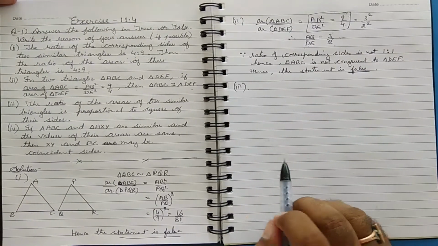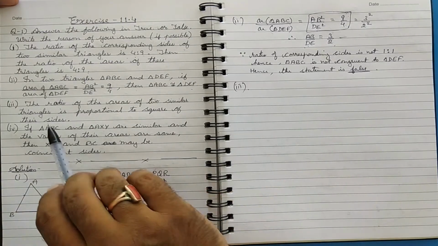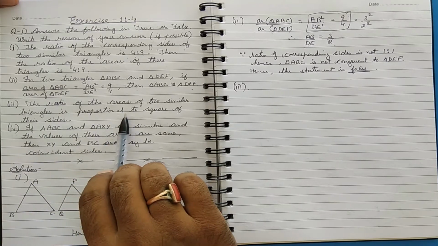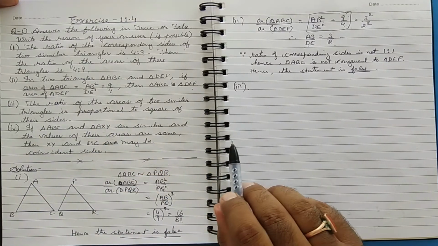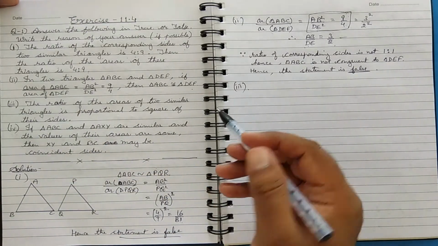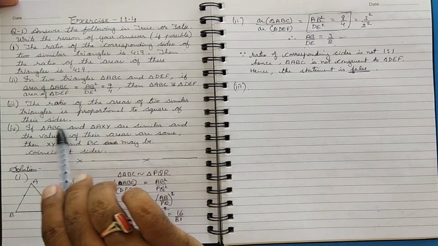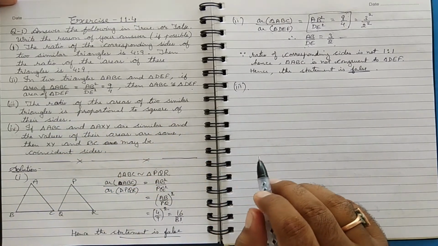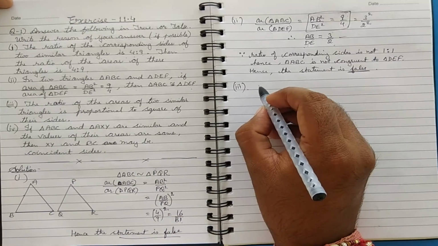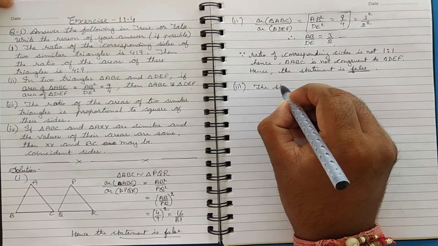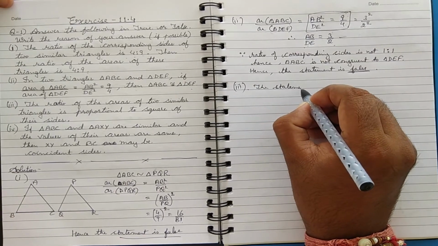Now let's move towards the third one. The third says the ratio of the areas of two similar triangles is proportional to the square of their sides. Proportional means the ratio of the square of their sides. Now you have to tell whether this statement is true or false. So again here the statement which is given is false.